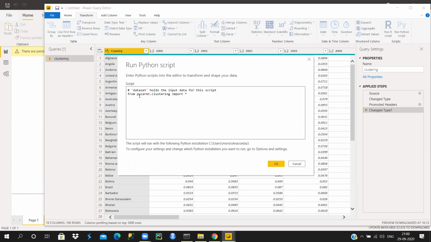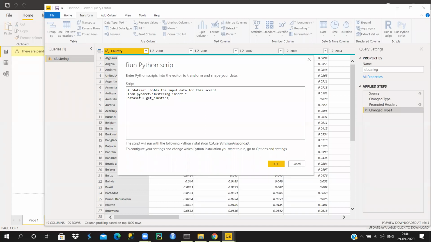So one is this, because you need to import the module, and second is you need to get the clusters for your data. The data you have already loaded, right?